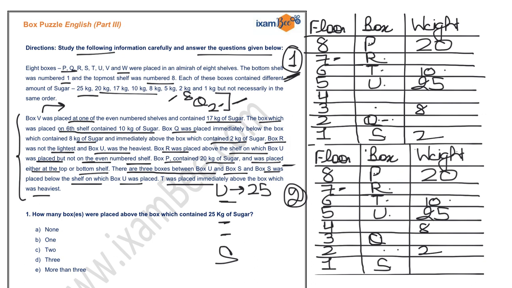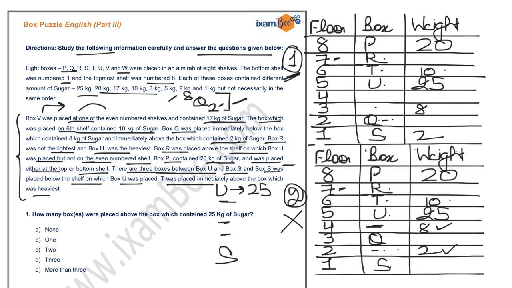Now if you read this condition, that box V was placed at one of the even number shelves and contained 17 kg of sugar. So you have to eliminate case number 2, because V can be fixed either over here, that is position number 2, or at position number 4. But both the positions are occupied by 2 and 8, and box V contains 17 kg of sugar.